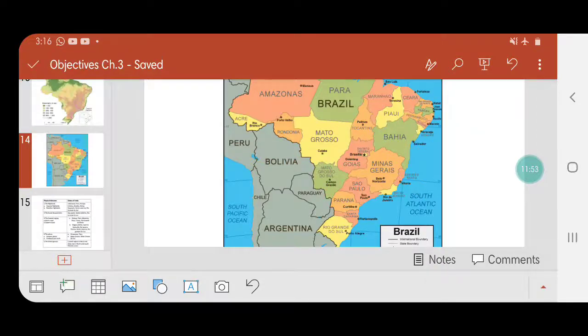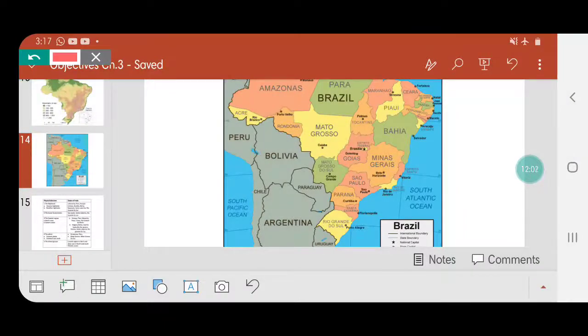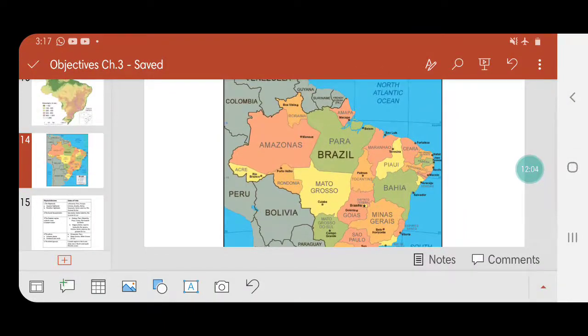Then the next physical division. We'll take the plains first, the northern plains. Northern plains, that is the Amazon plains, lie here, in the states of Amazonas, Para, and Maranhão. So these are the three states: Amazonas, Para, and Maranhão.